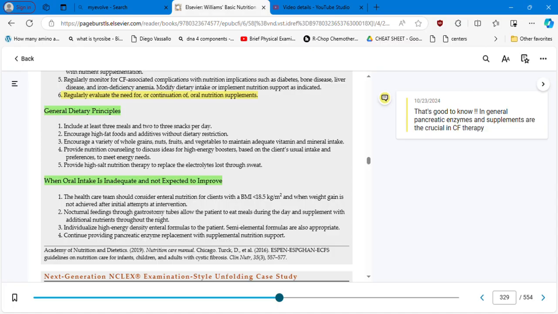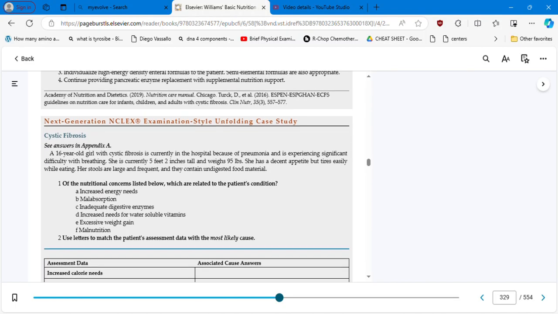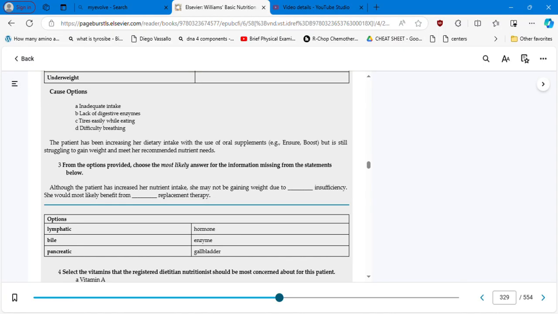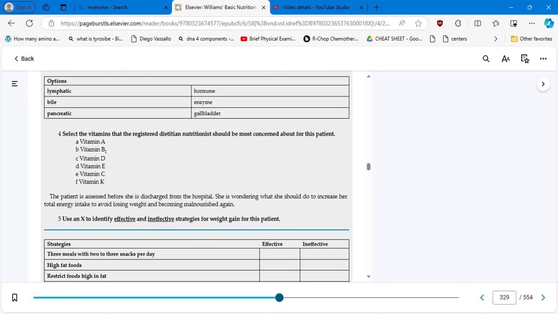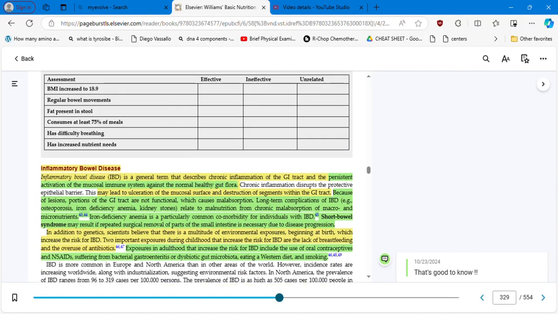And then when oral intake is inadequate and not expected to improve, probably the healthcare team is going to consider enteral nutrition, nocturnal feedings, etc. So now we have here a case study for cystic fibrosis that I would recommend you to do in order to practice, especially the ones that are going to present cystic fibrosis.